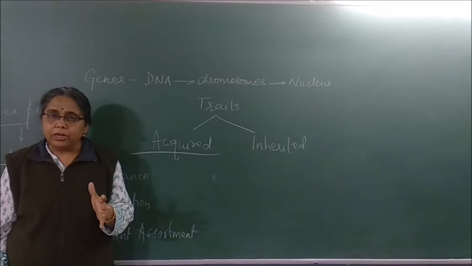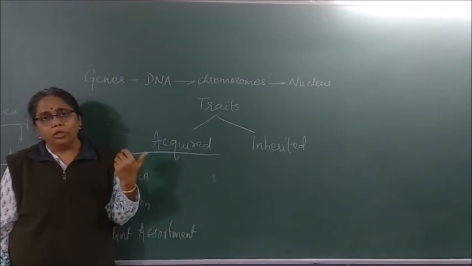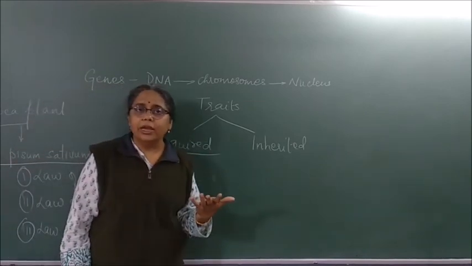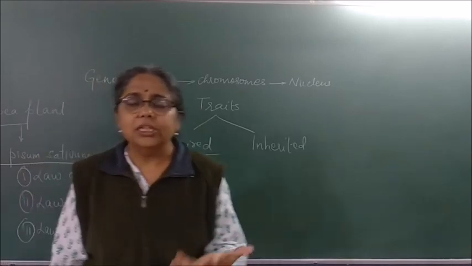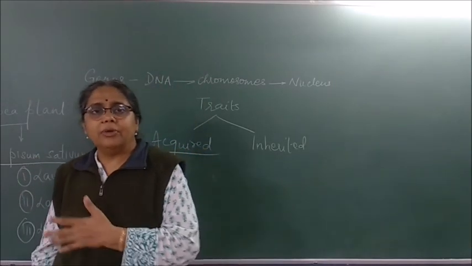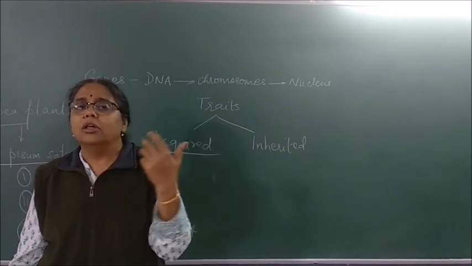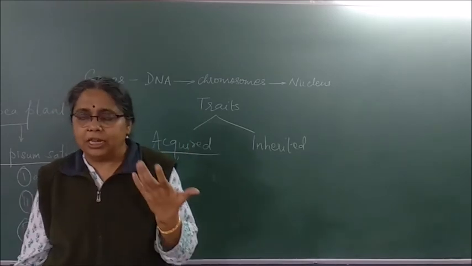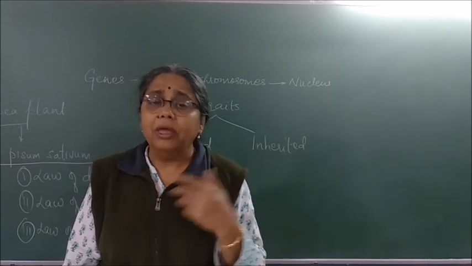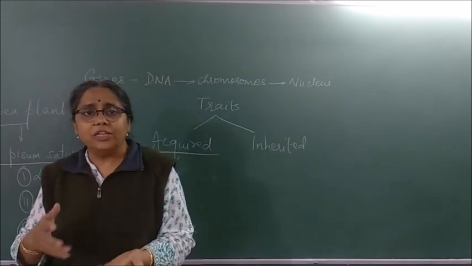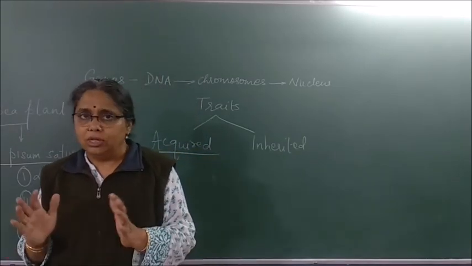Clear? On what plant did he do? On the pea plant, because it has wide variety of contrasting characters. It can be self-pollinated as well as cross-pollinated, as it only takes 3 months. So many generations can be taken in a small duration of time, and as it is a very small plant, it is very easy to handle.